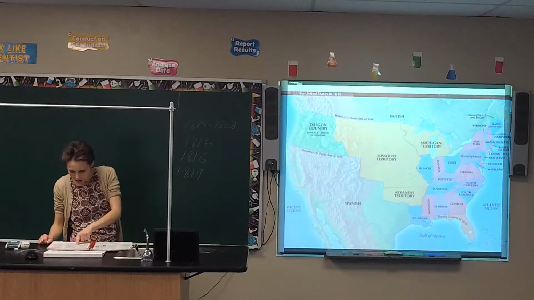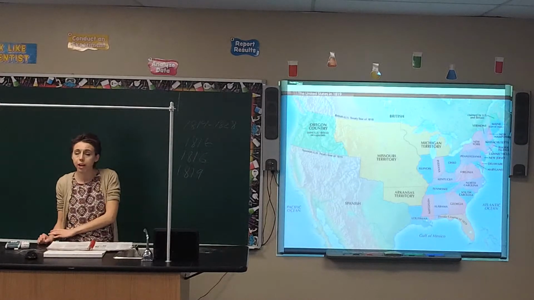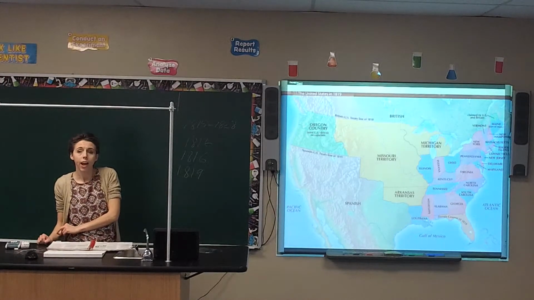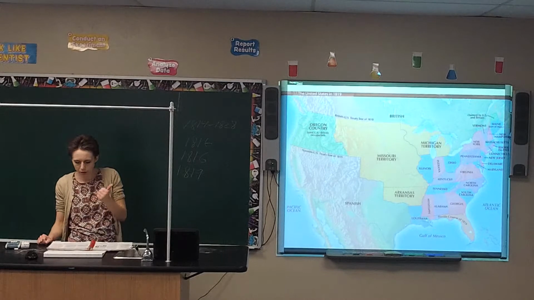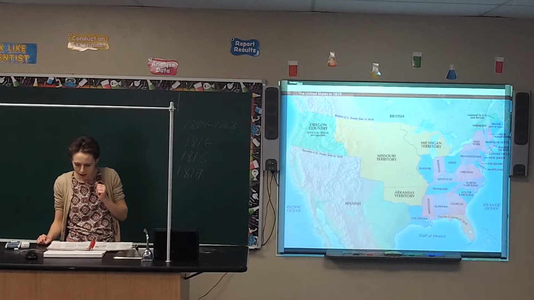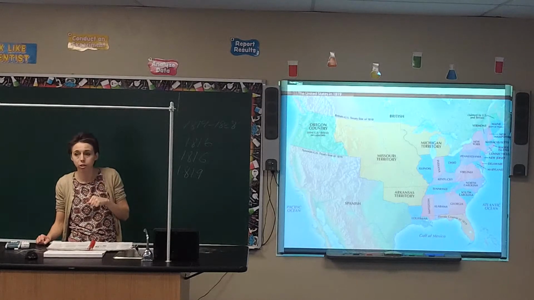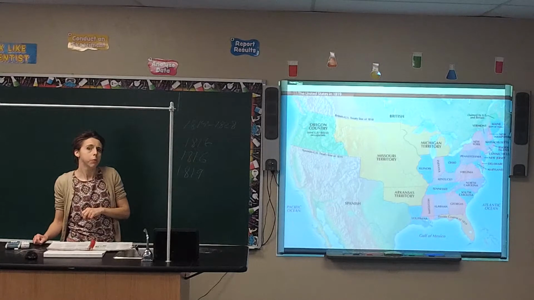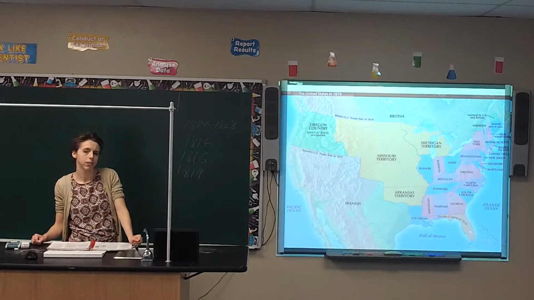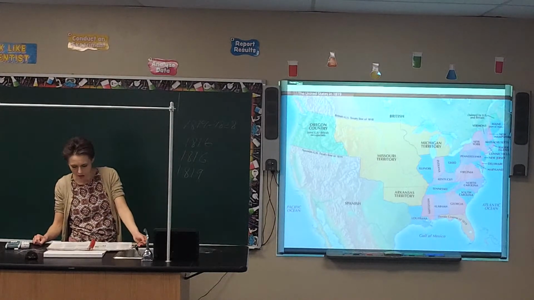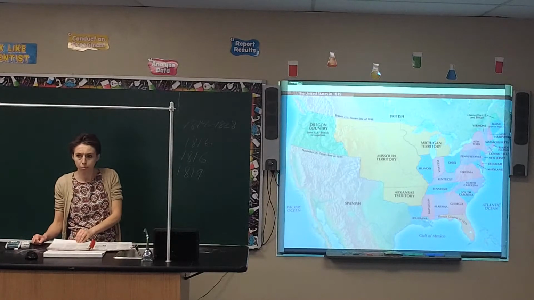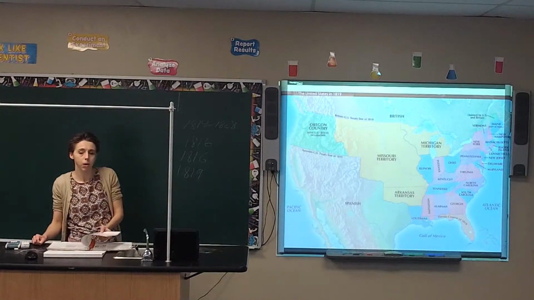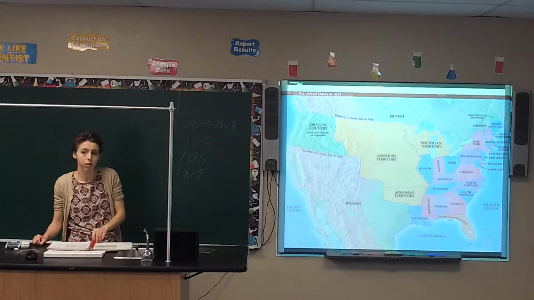Alright, who crossed into Spanish territory of Florida to capture the smugglers and the pirates and the raiders? He ended up hanging 2 Indian chiefs and then executed 2 British subjects. So he did what he was supposed to, but he wasn't really supposed to do it in Spanish territory. Andrew Jackson, good job. Alright, so the British foreign minister didn't really say anything about it because he understood that the British subjects shouldn't have been down there stirring up trouble.